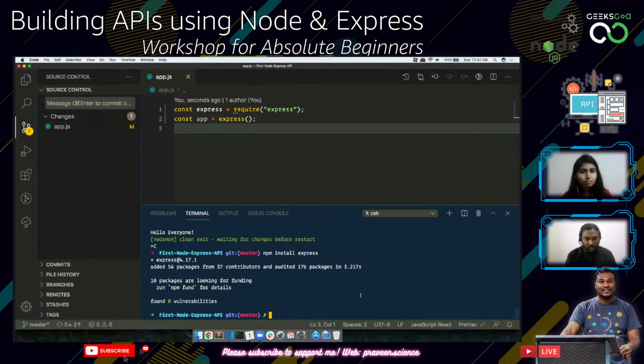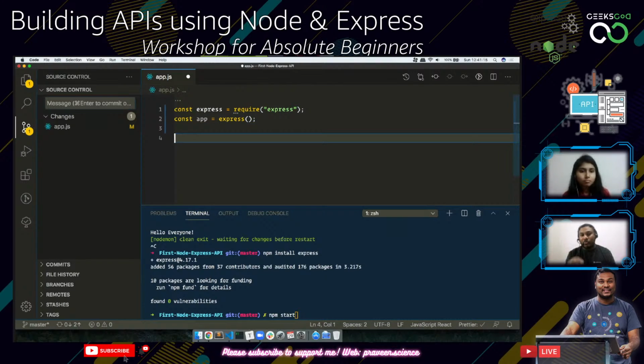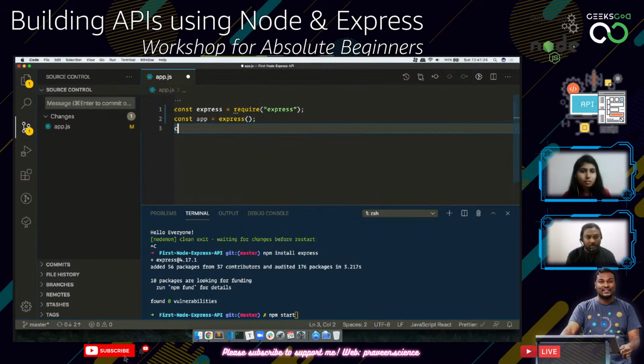Now I'm going to do npm start again, but before that, we need to make this application listen on a port. So we will use port number 3000. Let's declare a port which is going to be 3000. It's like a website that runs on a particular port.